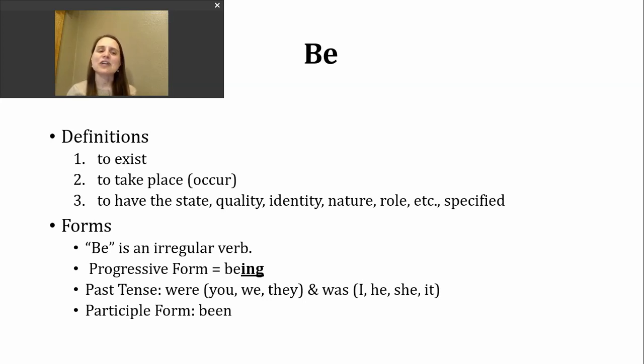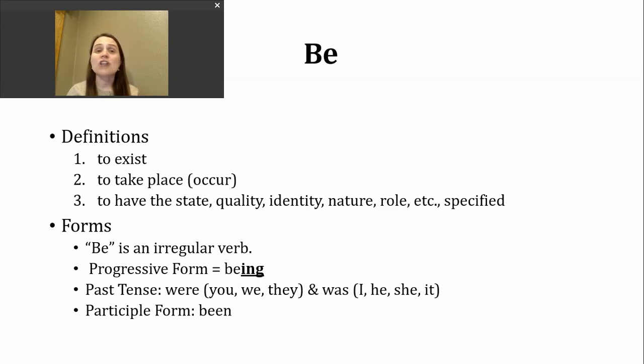We talked yesterday that be is an irregular verb. To make the progressive tense, all we do is add ing to the verb. Now, you won't hear a lot of sentences using continuous with be, but you will hear it when we're talking about acting or behaving as a meaning.